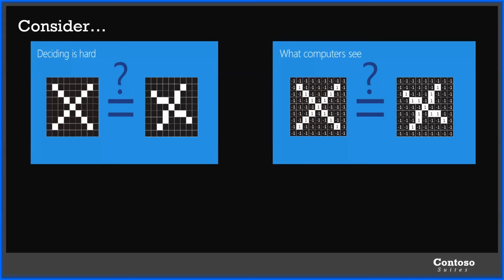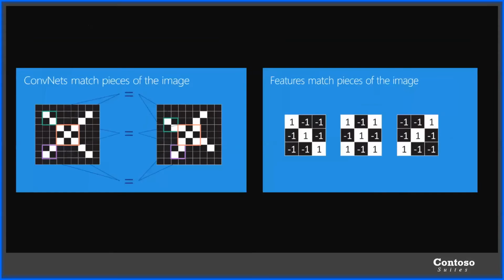What the computer sees is that all the white is filled up with 1, and the black is filled with -1. Then what a convolutional neural network, that is convnets, does is match the pieces of the images. We can see that the green, the orange and the purple ones are matched with the green, orange, and purple ones in the other image.